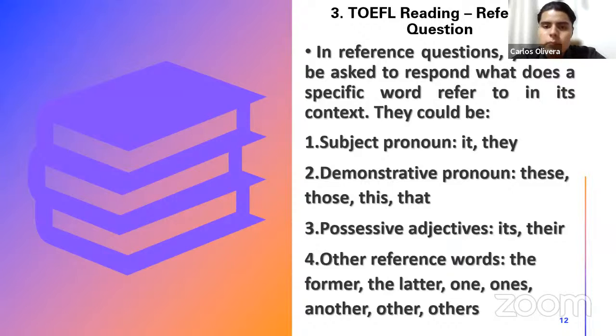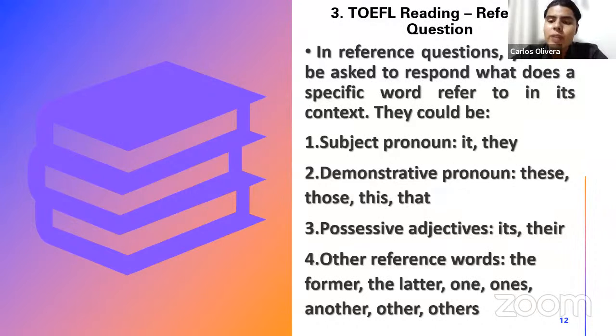The third question. In reference questions, you will be asked to respond what does a specific word refer to in its context, all right? This is very similar to the vocabulary question, if you remember our first class, when we discussed the first type of question, the vocabulary question. The only difference is that this type of question is not going to ask you about nouns or verbs. No, it's going to ask you about the following grammar expressions.